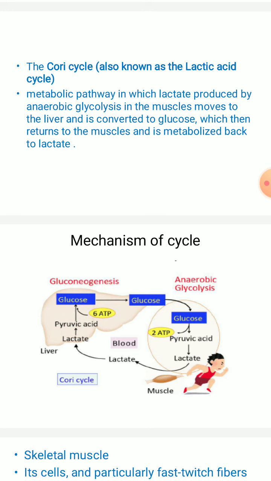That is, we'll see what is this Cori cycle. So this is also known as the lactic acid cycle. It is a metabolic pathway where we can see the lactate which is going to be produced by anaerobic glycolysis in the muscles, which further moves to the liver and is further getting converted to glucose, which further returns to the muscles and is metabolized back to the lactate.